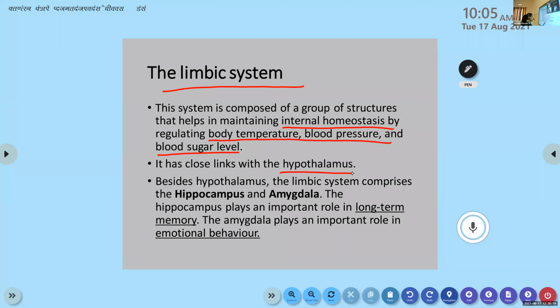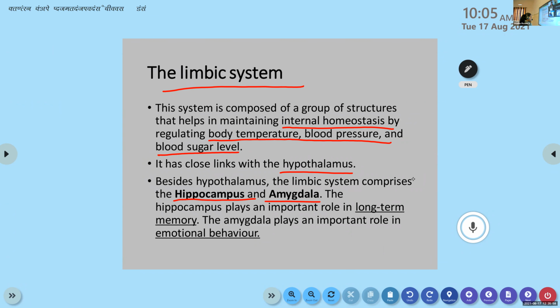Besides the hypothalamus, the limbic system comprises the hippocampus and amygdala. Don't confuse hippocampus and hypothalamus. The hypothalamus is also part of the limbic system. Even though it's a structure of the forebrain, it has close connections with the limbic system, so when we discuss the limbic system, generally we write about the hypothalamus also. Other than the hypothalamus, there are the hippocampus and amygdala, the other two structures in the limbic system.